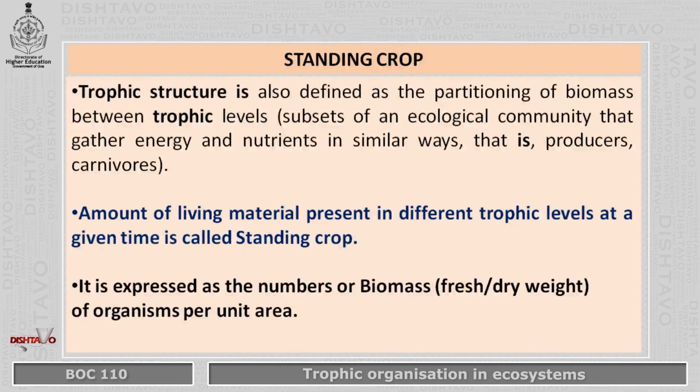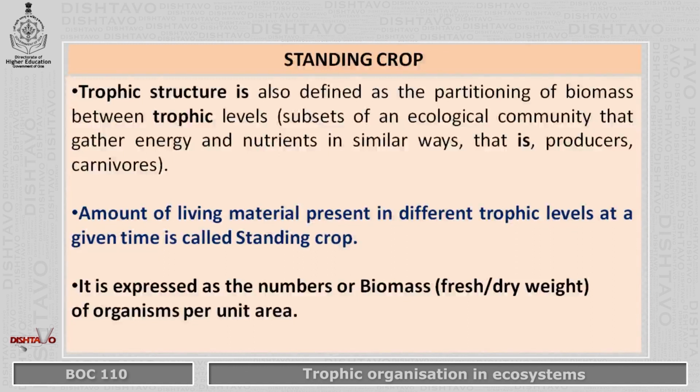What is a standing crop? For every trophic structure, there is a biomass between the trophic levels that is passed from one level to another. In an ecological community, the entire energy and nutrients are gathered in a similar way, and the producers and consumers are at different levels.